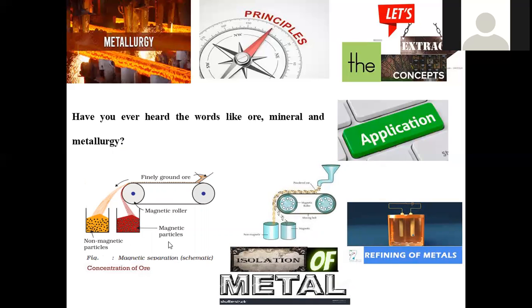Now, let us have a glance at what is concentration, what is isolation, what is refining. Concentration is, in this manner, discarding the magnetic particles and the non-magnetic particles. Obviously, most of the metals and minerals are associated with iron, so we have ferrous and non-ferrous.